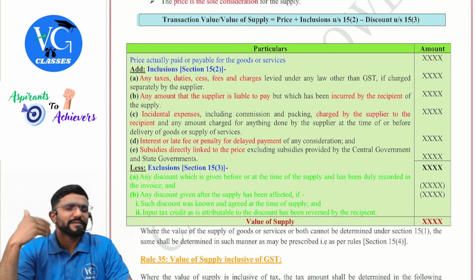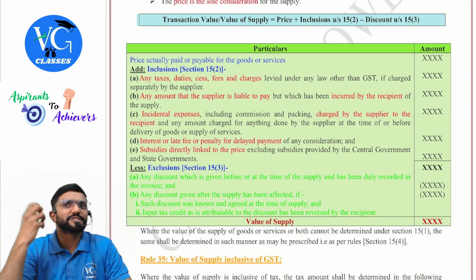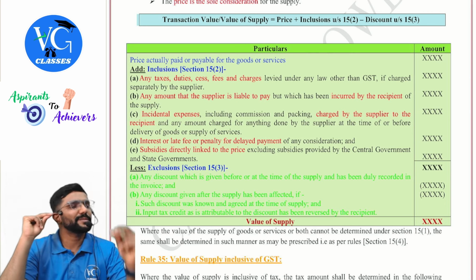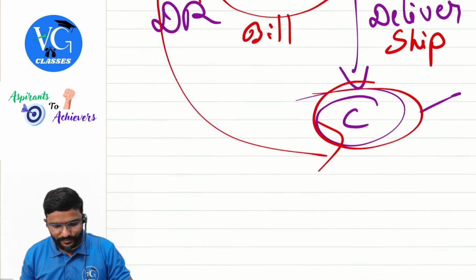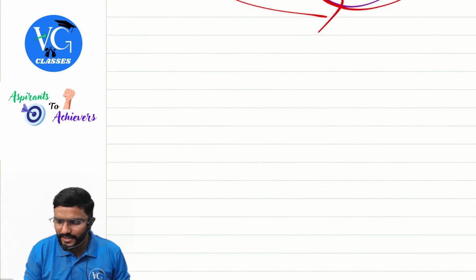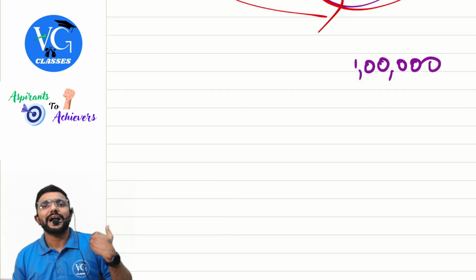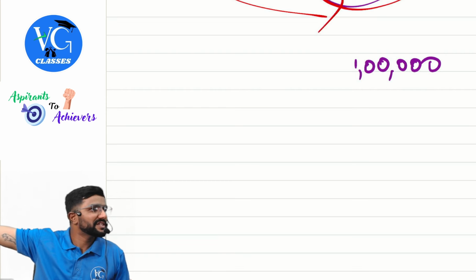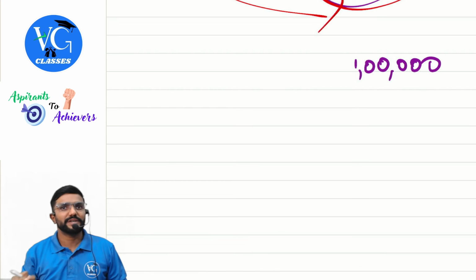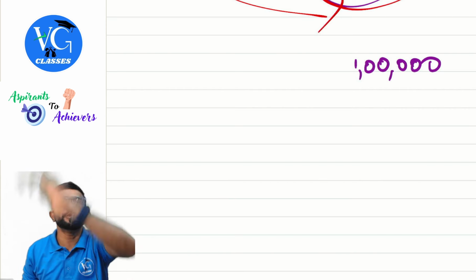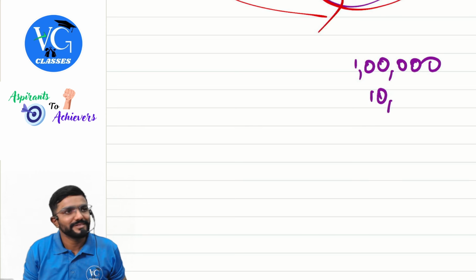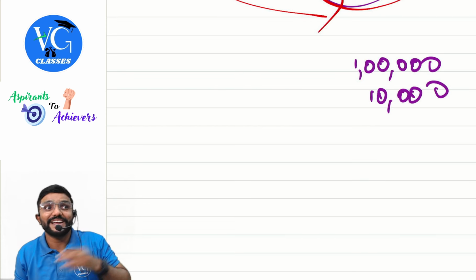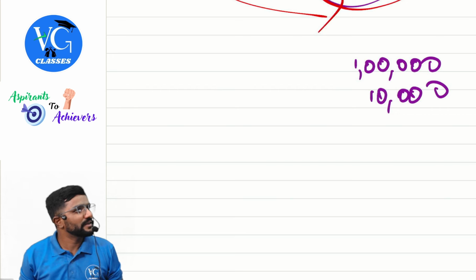So they will tell, listen. I have supplied something for you, assume goods. I have charged 1 lakh for you. So what is the normal value of supply? 1 lakh. Now listen, what is the actual value of supply? 1 lakh. Correct. If nothing else, no masala, nothing. Now, I am supposed to pay something to a third person. I asked you to pay it, 10,000. My liability, I asked you to pay, which is not a part of 1 lakh. So in GST, they are telling, add that also. Because I was supposed to pay a supplier, I asked you to pay. Is it a part of value of supply?